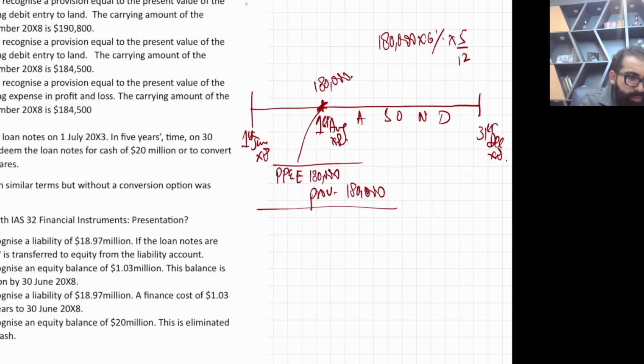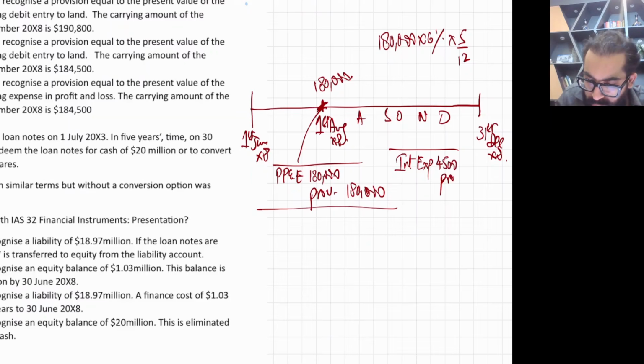That comes to $4,500. So the entry will be interest expense debit and provision credit.